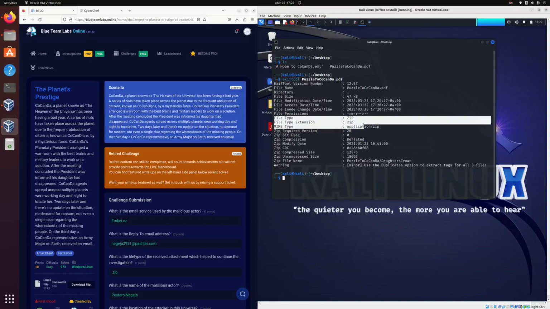We can see here that this file, before it was being sent, was originally a zip file. Probably the attacker changed it to confuse us or send us down a rabbit hole, or to obscure the fact that this is not a PDF and instead it's a zip. We also see it's application/zip here. So the answer to the question, what is the file type of the received attachment which helped to continue the investigation, is zip.